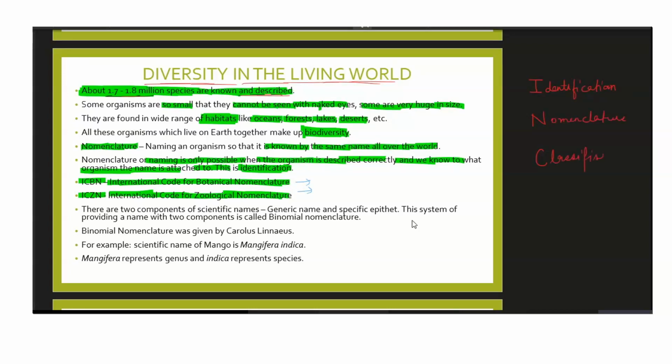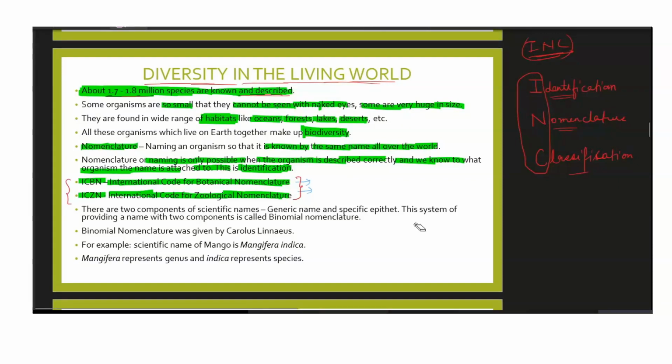How can you remember this? You can remember it by Indian National Congress, INC. You must have studied it in your history also. In this sequence only you have to remember, because questions have been asked. If you remember, I took the test and gave the same question: what is the first thing that you are going to do? Will it be identifying, nomenclating, or classification? The answer was identification. So it starts with identification. First you identify it, then you name it, and then you classify it. The two bodies that give the names, which are universally accepted, are ICBN and ICZN. Please remember the full forms also.